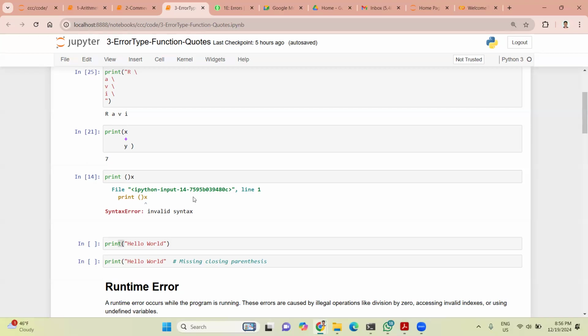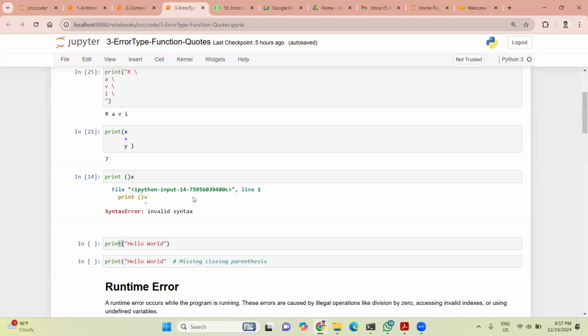Yeah. So in a compiler, what happens? Suppose that I write 100 lines of code. The compiler will scan all the code first and check whether there is a syntax or grammatical error or not. The compiler will check all the code in one go, but the interpreter will check one line at a time.